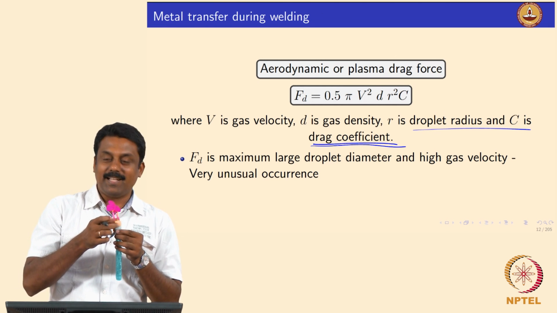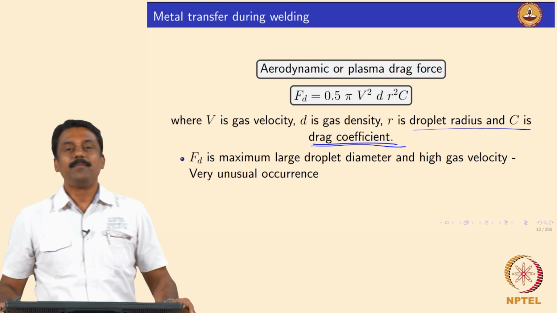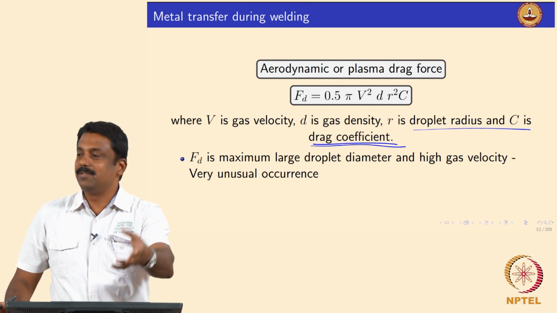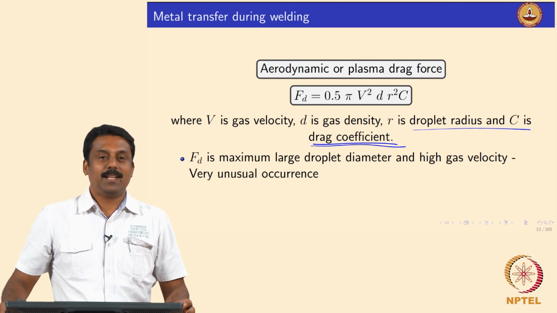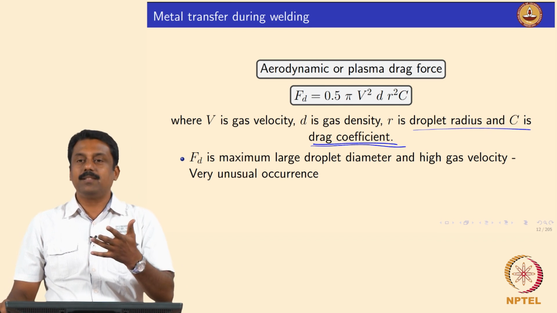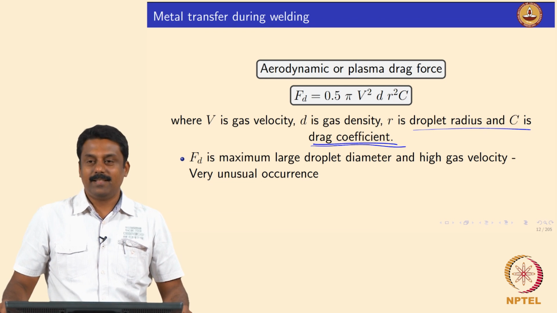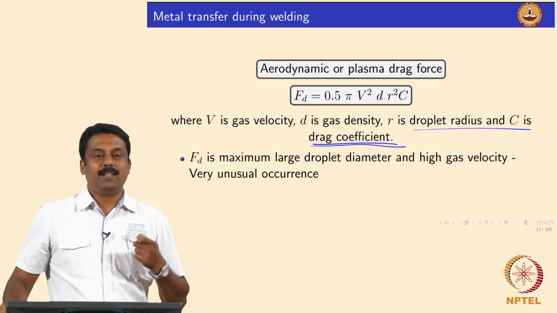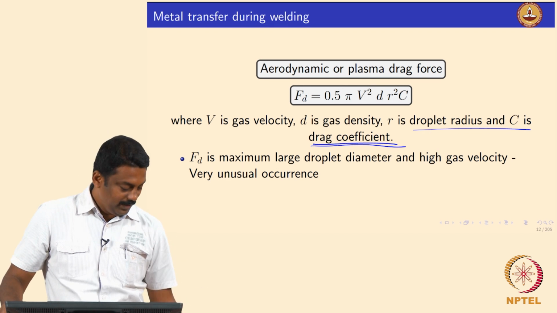So, based on the gravity and the drag force, the balancing force is surface tension. I need to overcome the surface tension to get the bubbles to detach from whatever instrument, right? It is clear. The same thing over here also: the plasma drag force, if I am blowing really fast, the bubbles can be detached much faster, right? Then the drag force overcomes and becomes the rate controlling force rather than gravity, right? It is clear? Good.